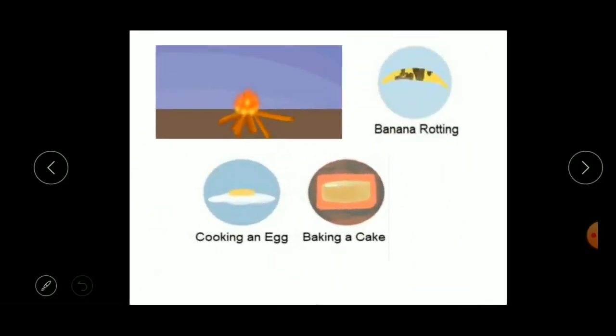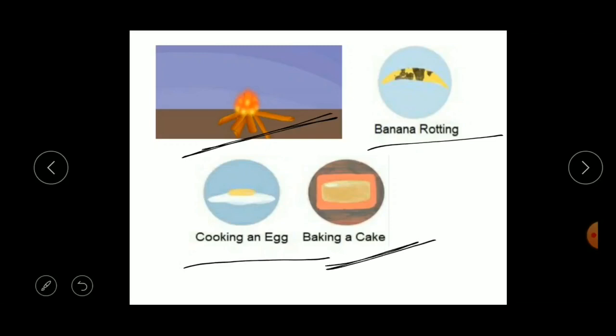next concept, let us know some more examples of chemical changes. The first one is burning of wood. As I told you, when you burn the wood, you will get ash, but you cannot convert that ash into wood again, right? Next one is a banana rotting. Next one is cooking an egg. When you make an omelette from the egg, you cannot convert that omelette into the egg again. Next one is baking a cake. Once you bake the cake, you will not get that batter again, right? Okay, so these are all examples of chemical change.